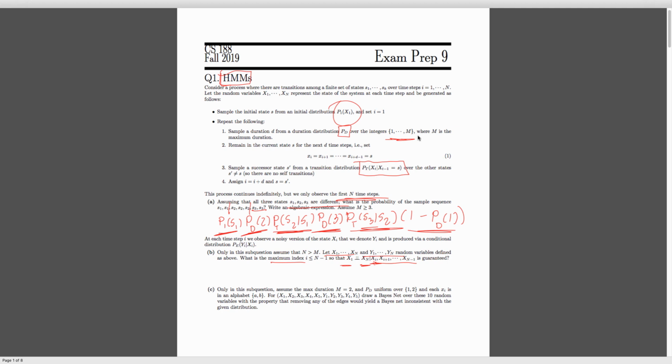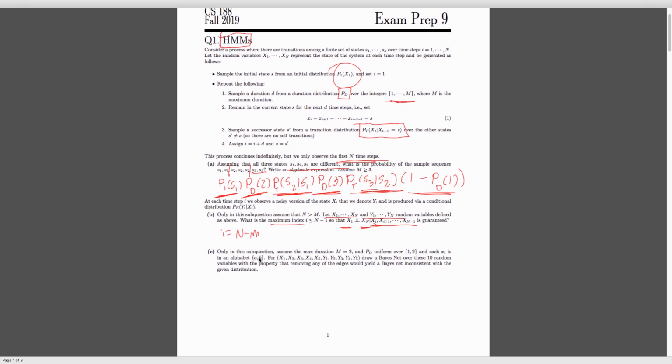And if we observe at least 1 transition, then we can sort of figure things out. We just need to observe the last transition before we reach step n. And if we observe m, we're guaranteed to observe this. So the i we should start from is i equals n minus m, because this will make sure we're able to observe the last transition. If that was a bit confusing, let's take a look at the next part here, which I think makes it a bit more clear.